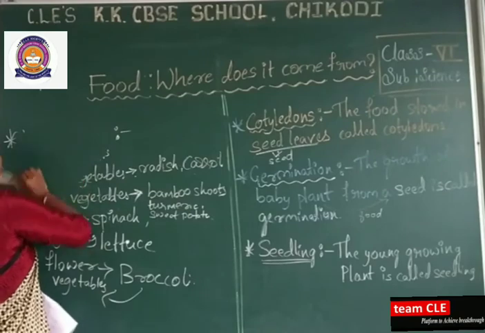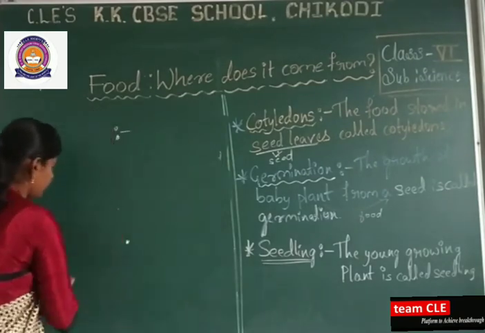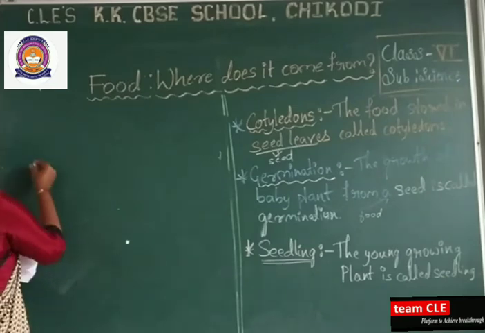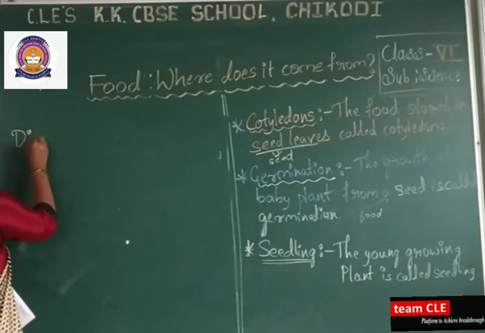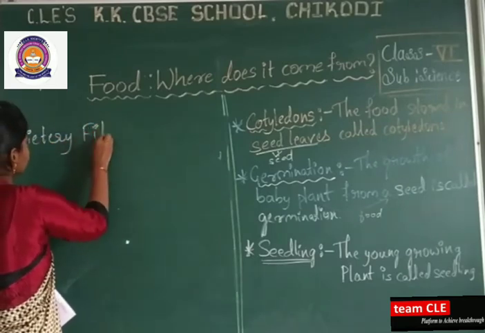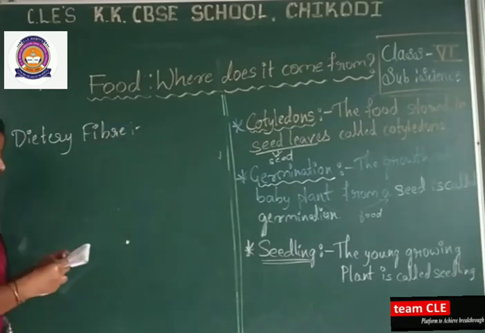Okay, the next concept we are going to study today is about the dietary fiber. What is dietary fiber?